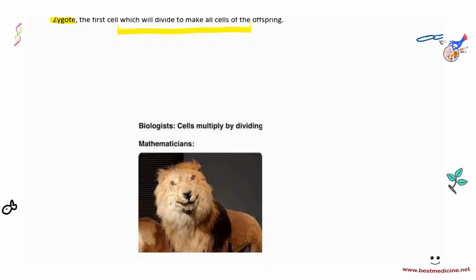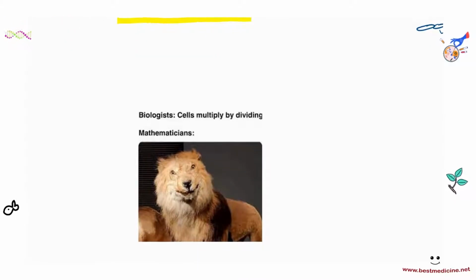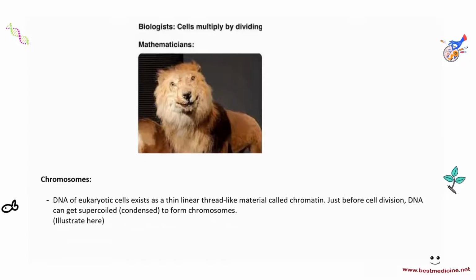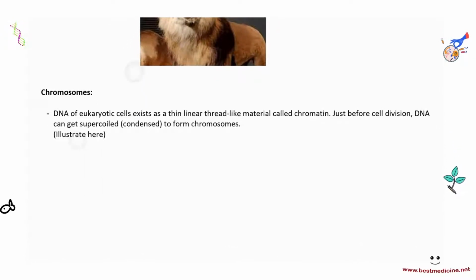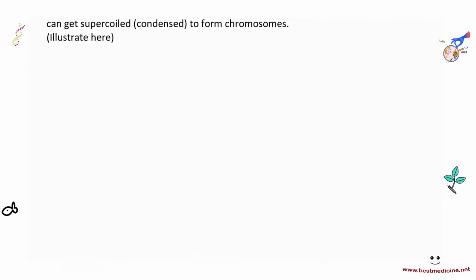Okay, because we have just briefly mentioned what a chromosome is, maybe it's better to have a look at the structure of a chromosome, what it looks like, what it is made up of, and how it works. Normally a cell would not just contain chromosomes as they are. You would have a cell that has DNA that exists as a linear thread-like material called chromatin. Let me quickly show you how this works.